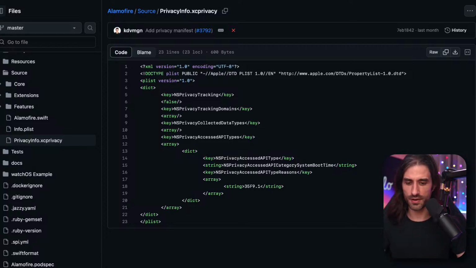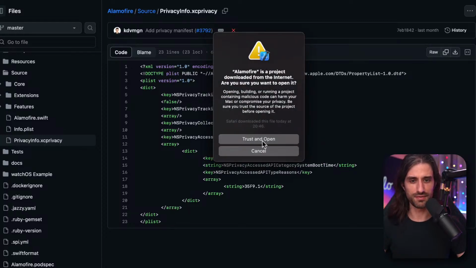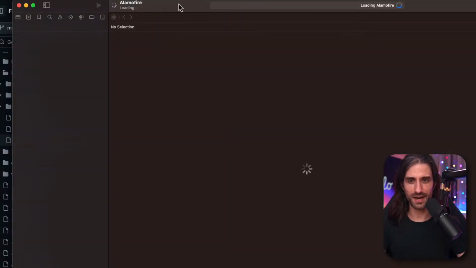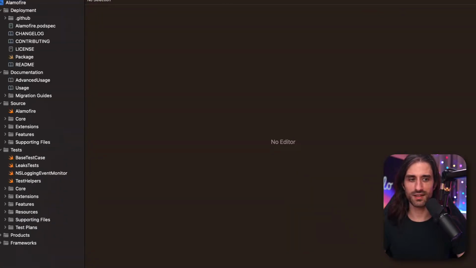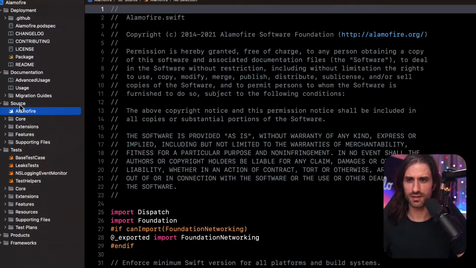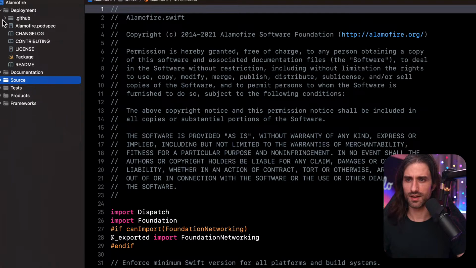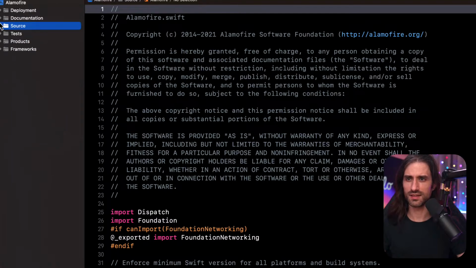So I'm trying to open the project I've downloaded in Xcode. Of course, I hadn't opened Xcode before the live stream, so I'm going to trust Alamofire. All right, the window is at the right size, perfect. And so it should be in sources, we were saying. That's interesting, because I don't see it.